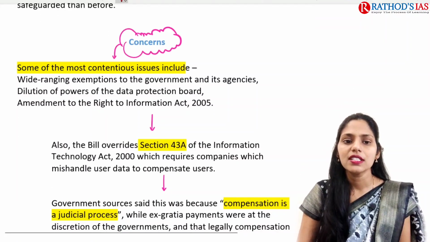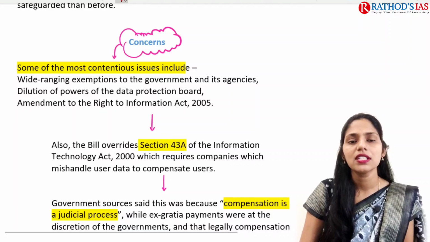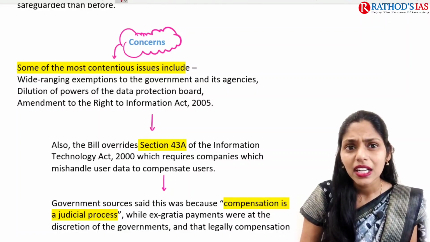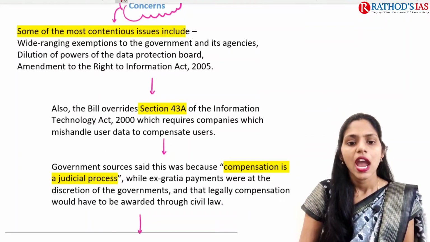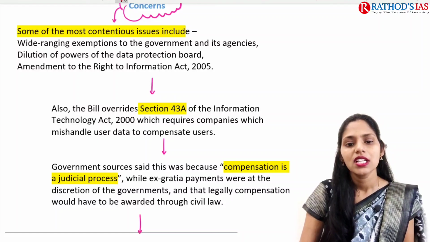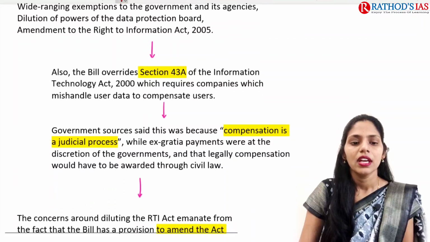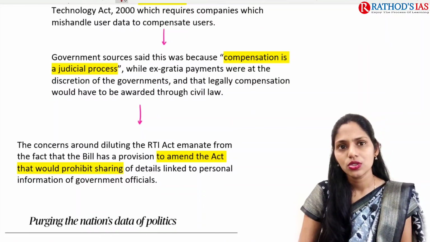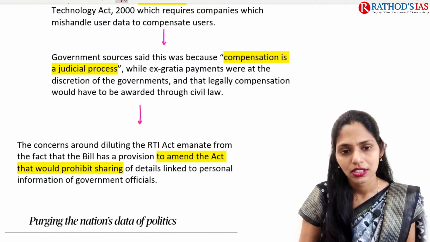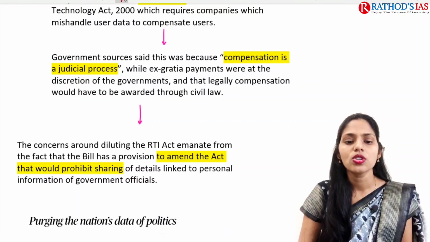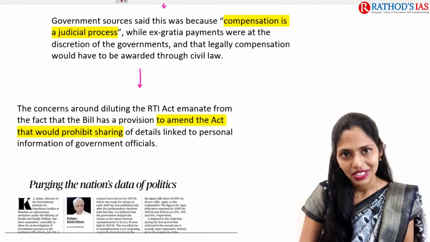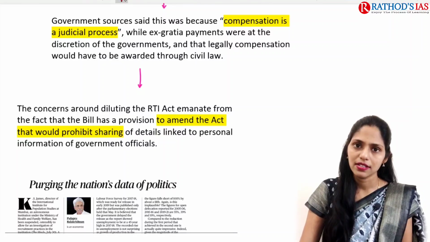So what are the concerns? The first one is that it is undermining the right to information. This bill overrides Section 43A of the Information Technology Act. There is also no proper compensation seen, and there are concerns regarding the right to privacy. So these are some concerns.